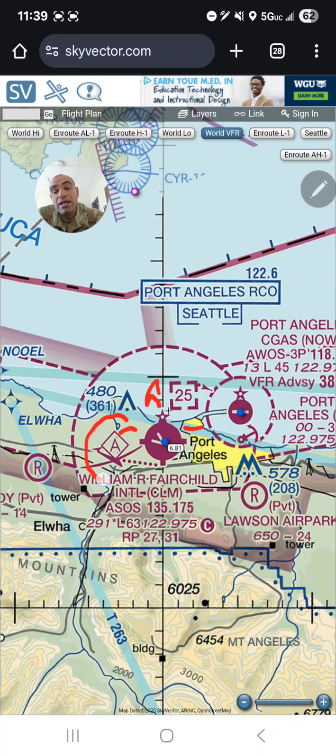The other thing, pay attention to the A with the box and a little airplane symbol. That means there's an aerobatic box established at this airport. So you have to check the NOTAMs in case it is activated or not. And then a couple other things.